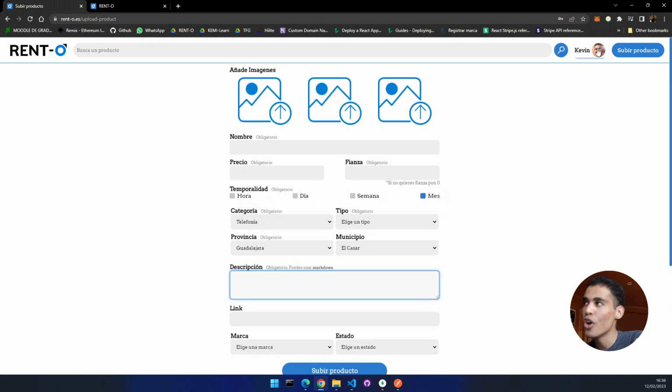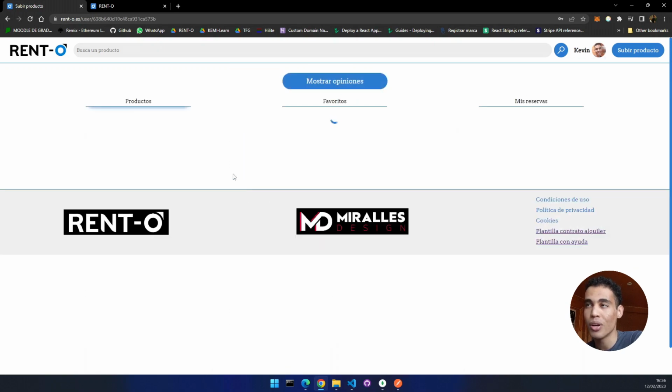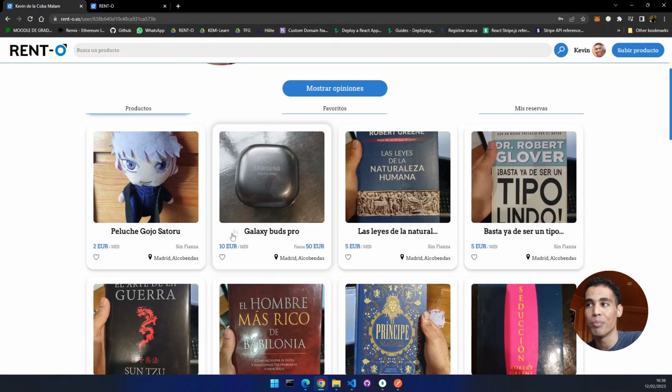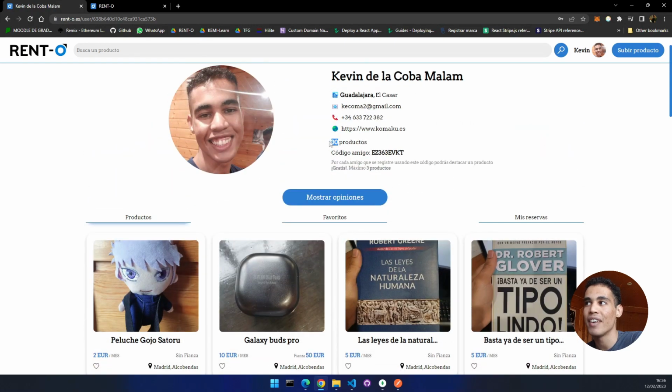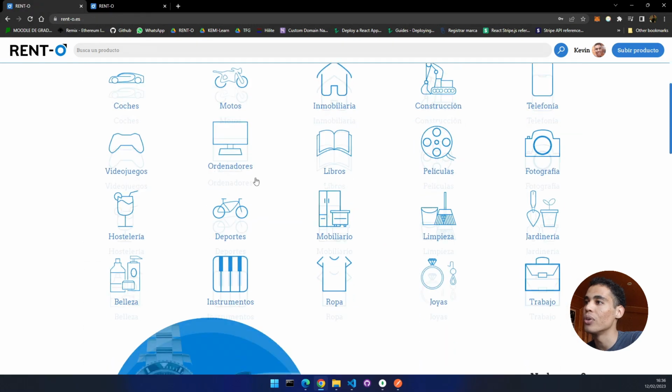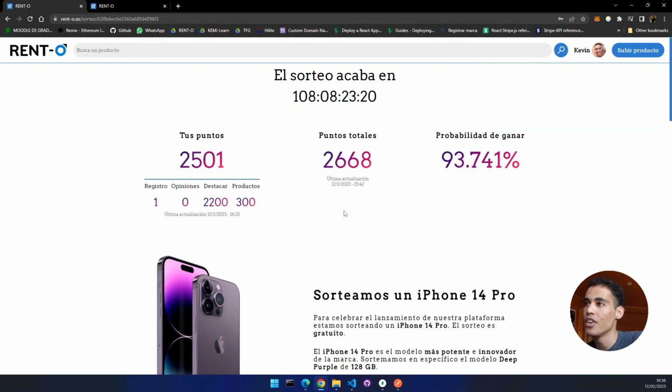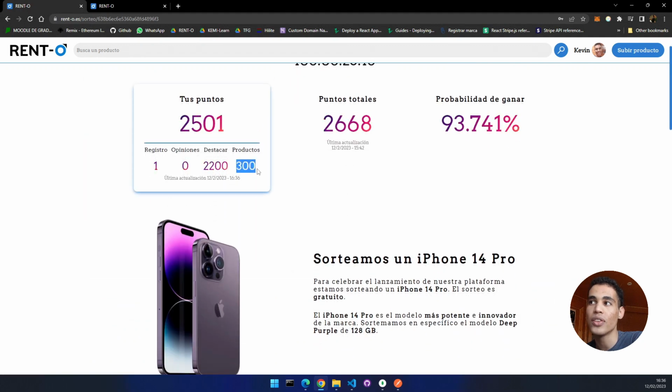For each product that you upload, you will get an amount of points. Check this out. Here I have 30 products. If I go to the giveaway menu, you can see that I have 300 points only for products. That's cool. Also, you can see that I have here some highlighting points. What is this? Check this out.